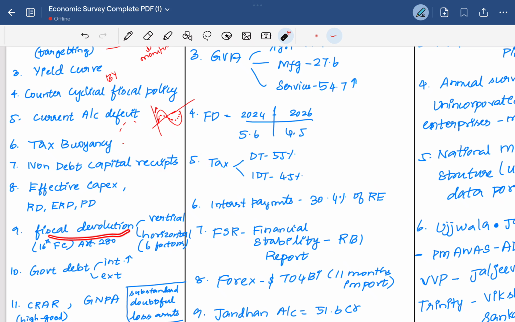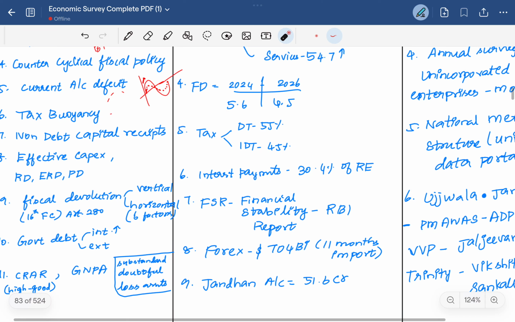Then the fiscal devolution, which is where the tax amount collected is distributed between the states and the center, basically depends on the recommendation of the Finance Commission. This year it is the 15th Finance Commission, then the 16th Finance Commission. Each Finance Commission lasts for 5 years, and it is appointed by the president, of course, according to Article 280.